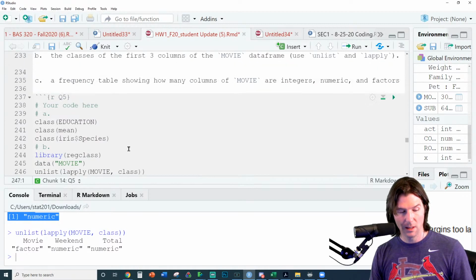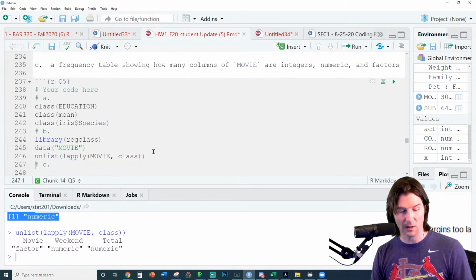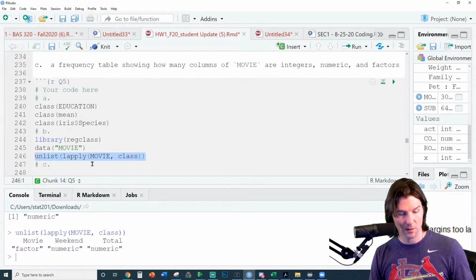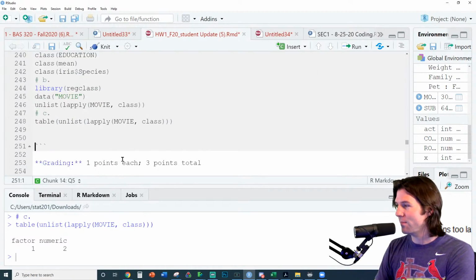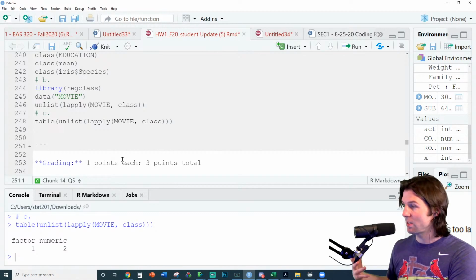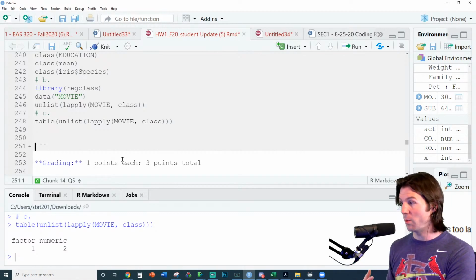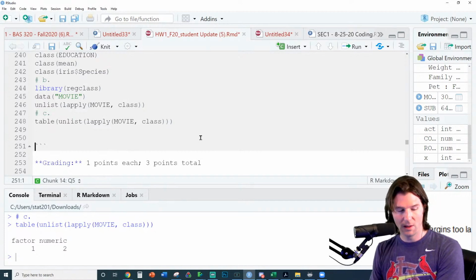And we've unlisted it, and then it wants a table right now. It says the classes, or a frequency table showing how many columns of movie are this, this, and this. We can actually use this output right here, and I think this will work. You know, sometimes you think something will work. That works. So we just took our output from 5B, and we put it inside of a table, and it works perfectly. We take the output right there, and we just put it inside of a table, and since it's treating it as a factor, it instantaneously does all the work for us. So amazing stuff right there. Really, really good stuff.